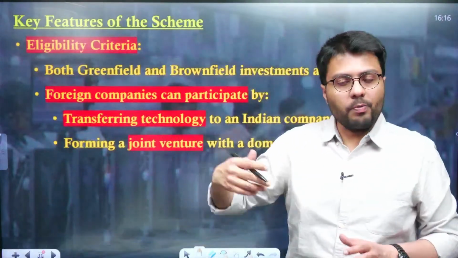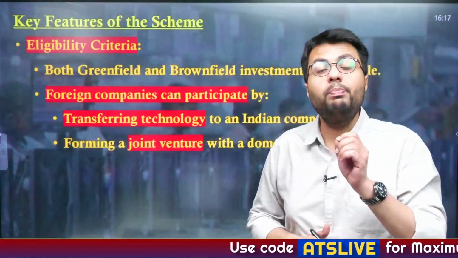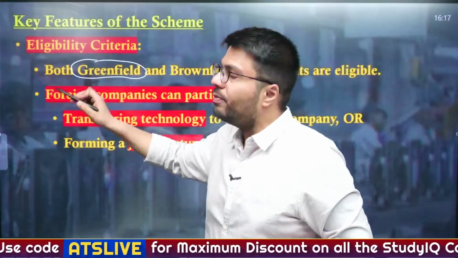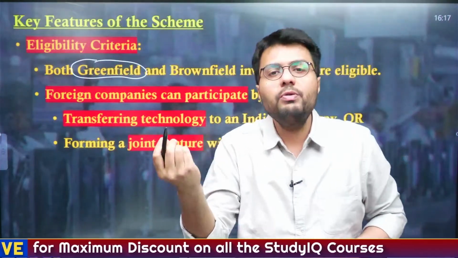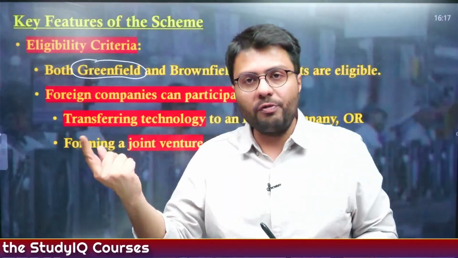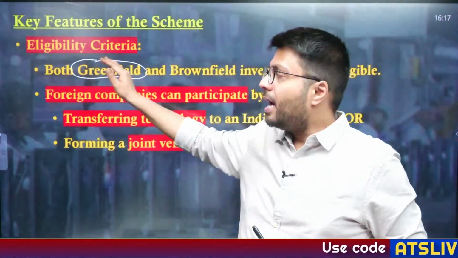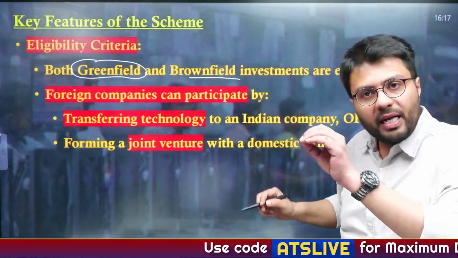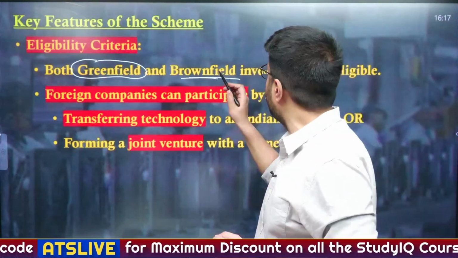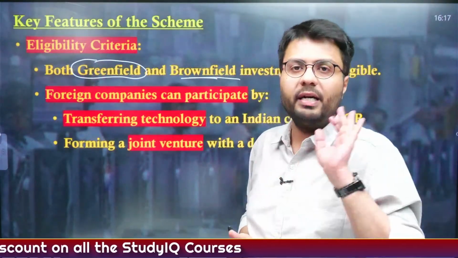Also, you have to understand the eligibility criteria. Both greenfield investments and brownfield investments are eligible. What is a greenfield investment? Any investment made on a factory which was not there currently. Suppose there is a barren piece of land and I establish a factory, then that factory will be eligible under greenfield investment. And brownfield investment means that there is an existing factory and I am increasing the capacity of that factory. So those are called brownfield investment. Both of these kinds of investments are eligible to get incentives under the scheme.